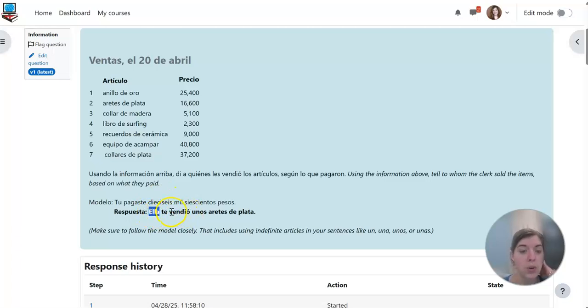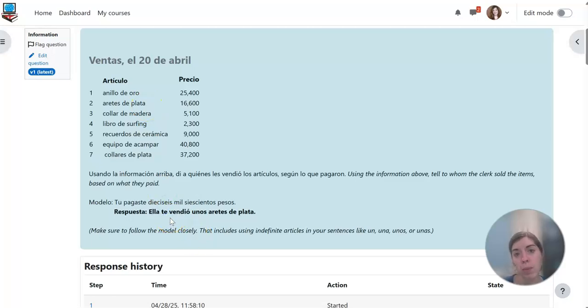Ella vendió, she sold, and here's the te. The te tells us to you. So ella te vendió unos aretes de plata. So it said you paid this much money. She sold to you aretes de plata.